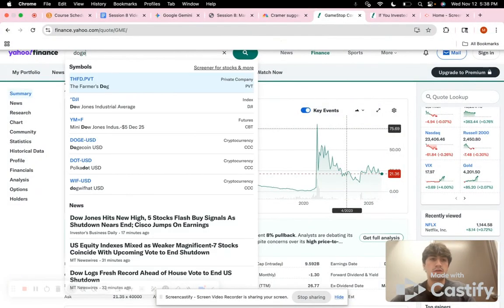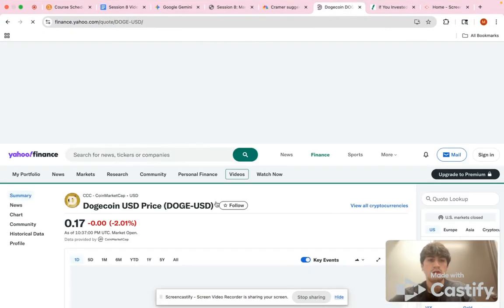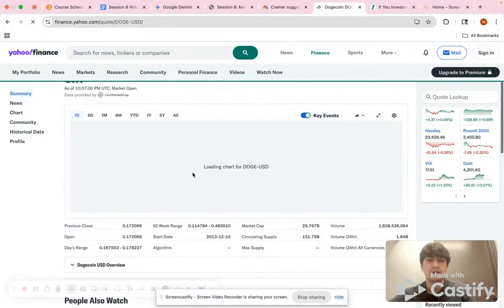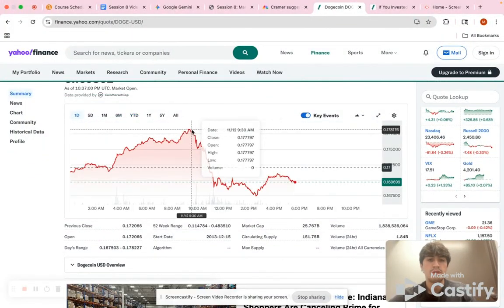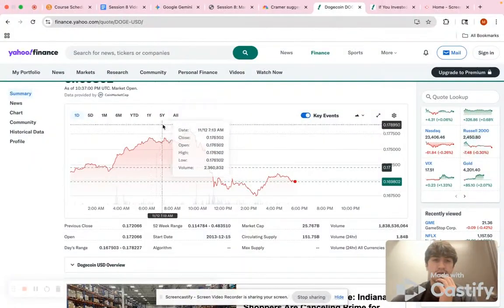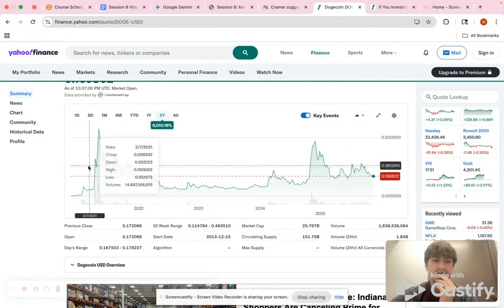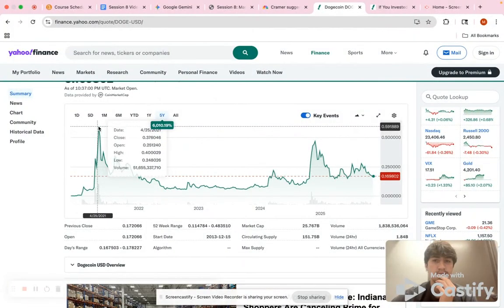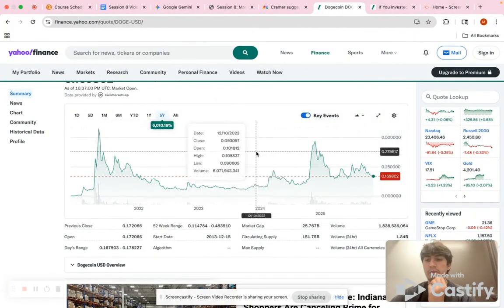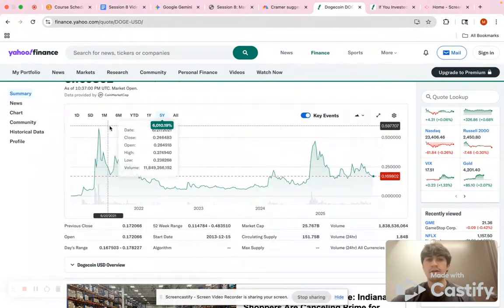And just to show you what it says, it's all the way down to 17 cents right now, which is way less. But we see these spikes. So here it comes, and it's all the way up to about 60 cents, which, when people were buying it for less than 1 cent, is a huge return.